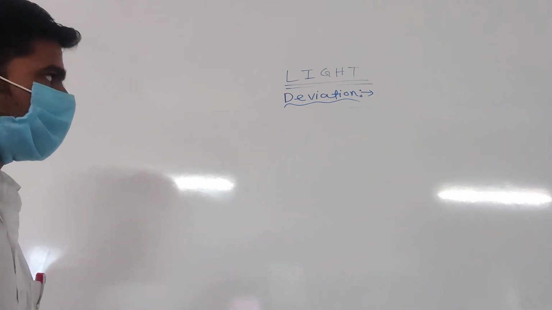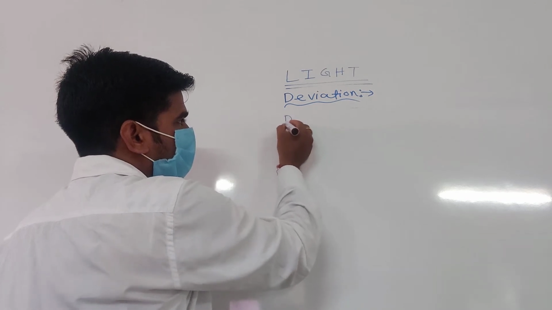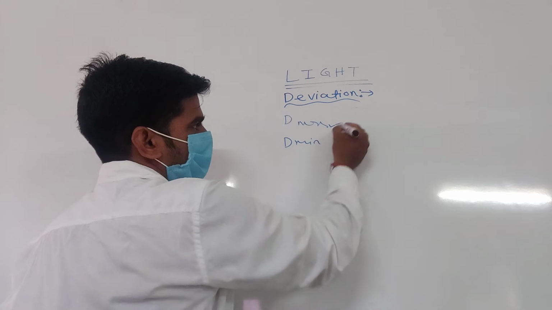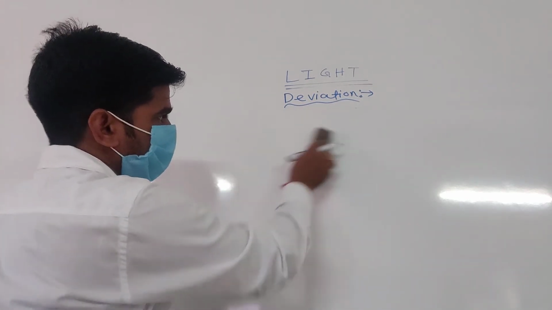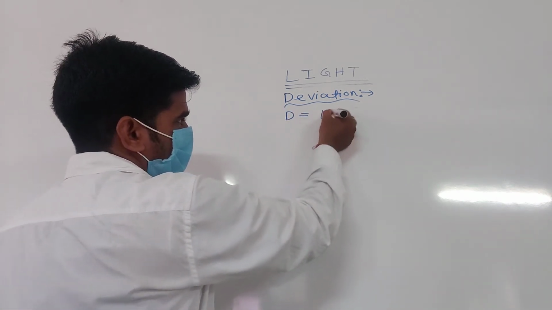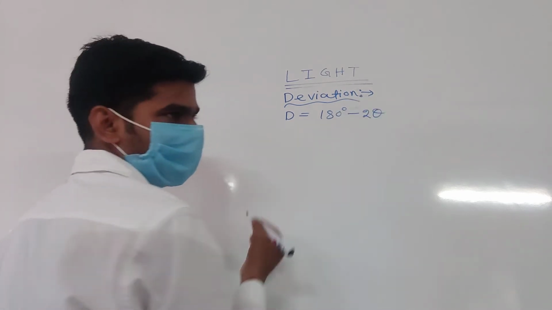Listen, my question is, sir, when is deviation maximum and when is deviation minimum? Listen, D equal to 180 degree minus 2 theta.